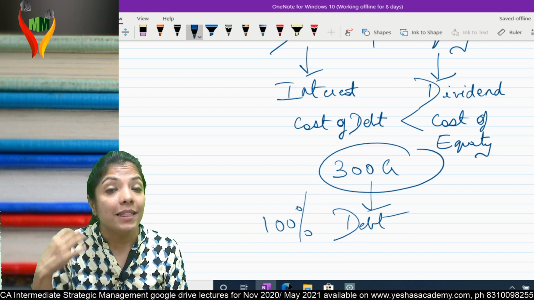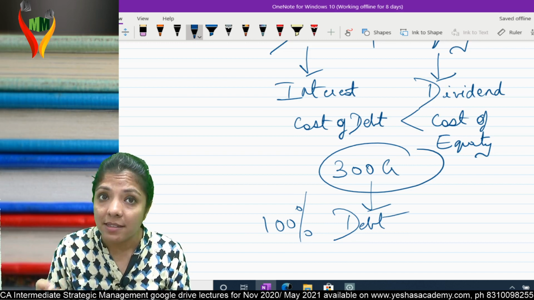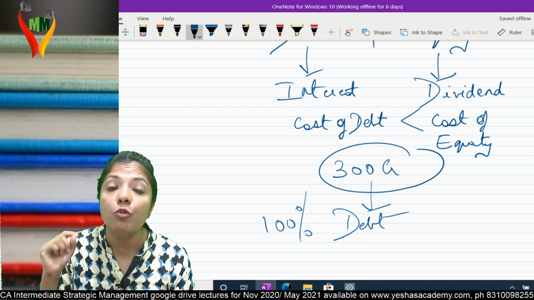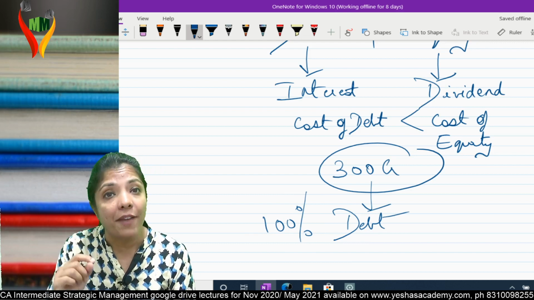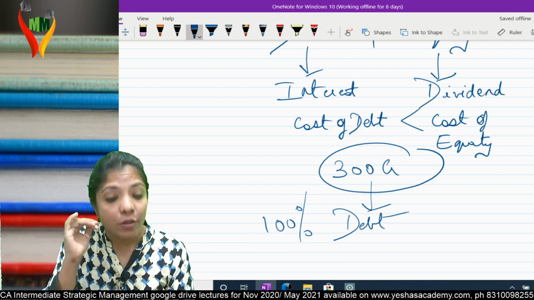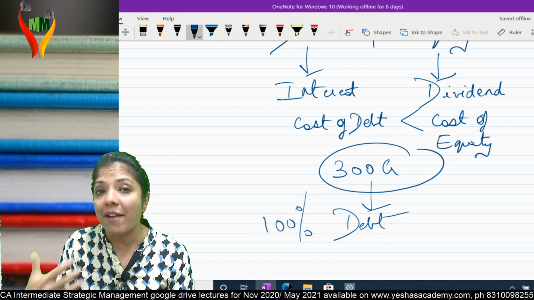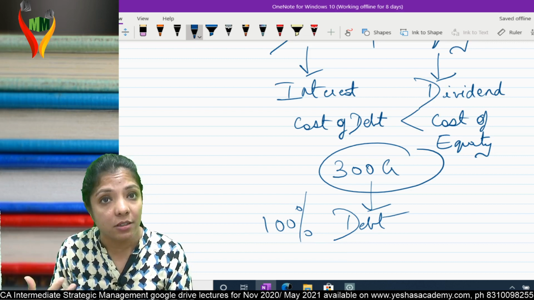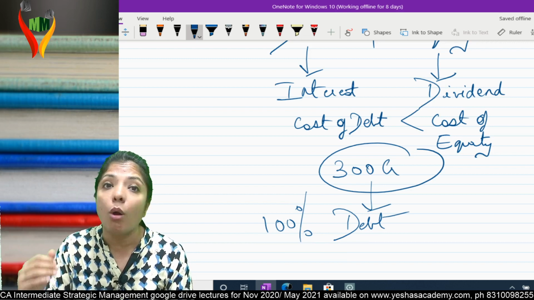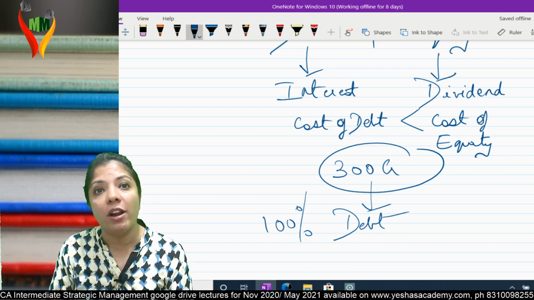The problem is, I agree the cost of debt is less than cost of equity, but in case of debt, you have to pay the interest irrespective of whether you earn or you don't earn. In the earlier years of your business, when you don't have that much return or may not even have return, you'll have to pay the interest regardless. So I should not go for 100% debt.